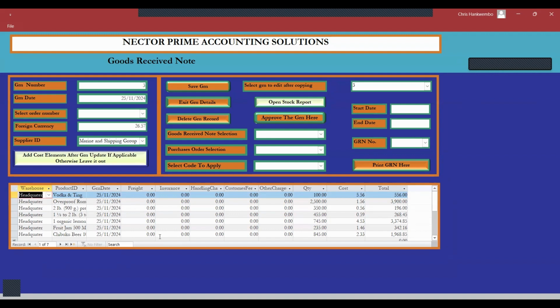So this is the full GRN that has come through with the exchange rate and everything there. But for the sake of it, let's double check it again.